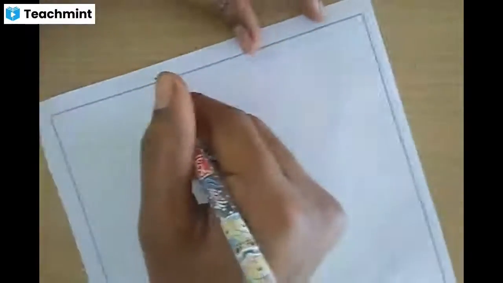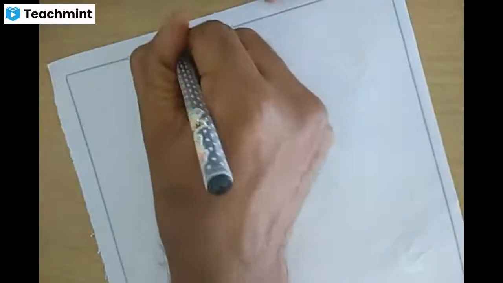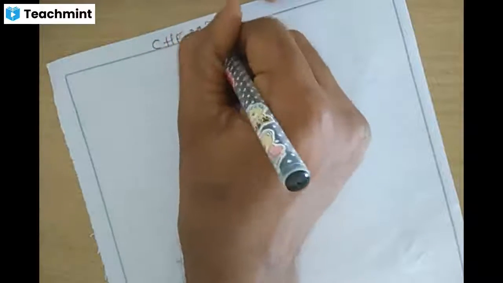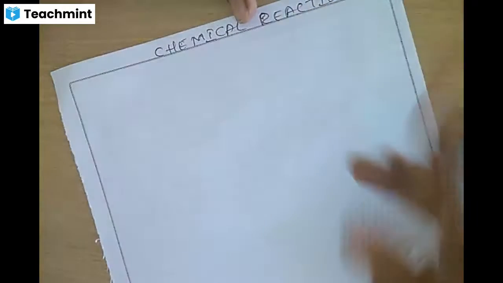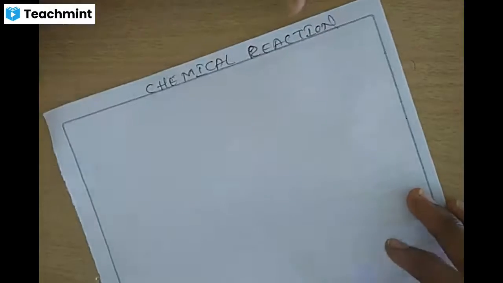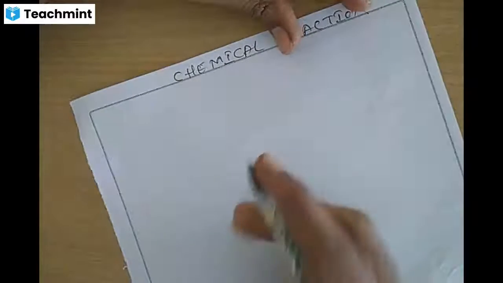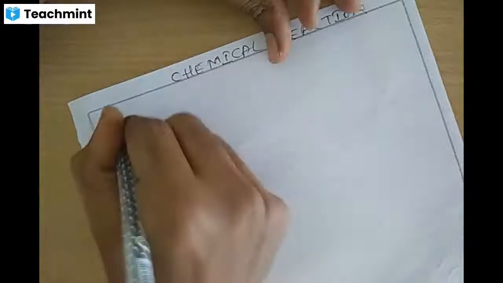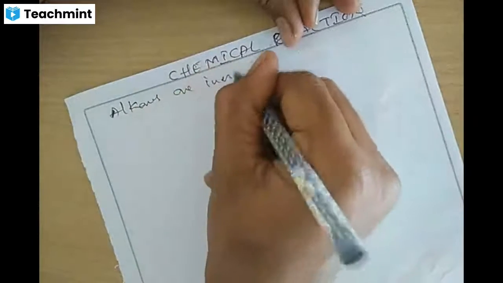We'll see chemical reactions. In chemical reactions, in the first place, alkanes are inert at normal conditions.